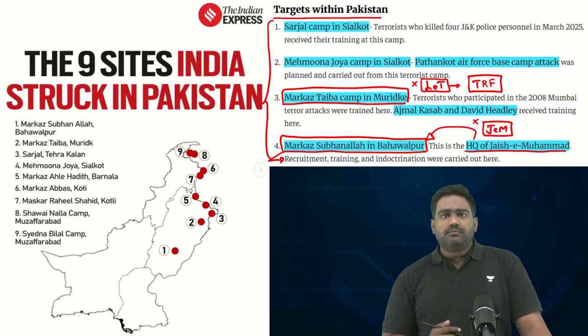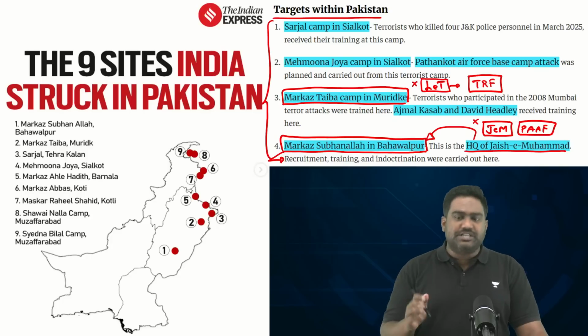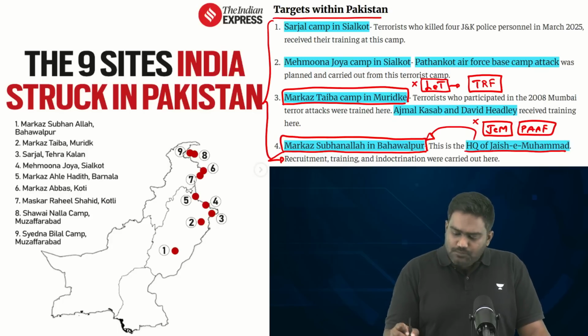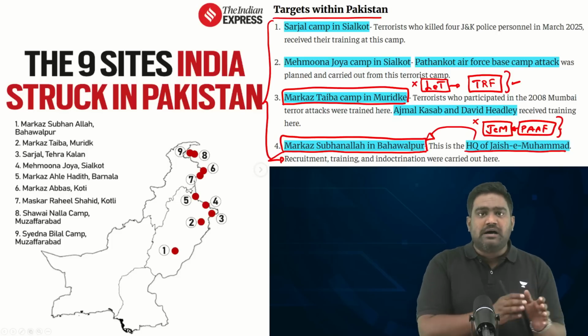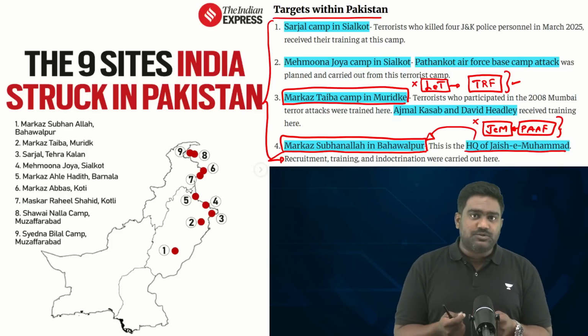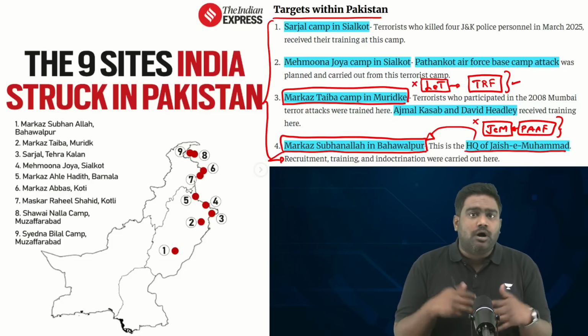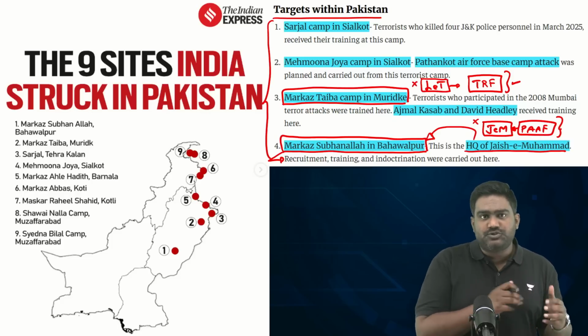So, what Pakistan has done, it has set up new entities such as the TRF and the so called People's Anti-Fascist Front, the PAAF, which are shadow organizations and proxies of Lashkar-e-Toiba and Jaish-e-Mohammed respectively. Now, if you pay close attention to the names of TRF and PAAF, these are English sounding names with an international outlook. They don't have an Islamic association or a jihadist association.